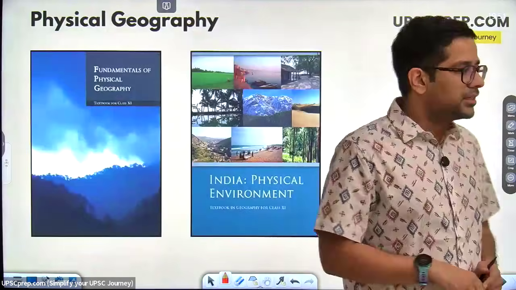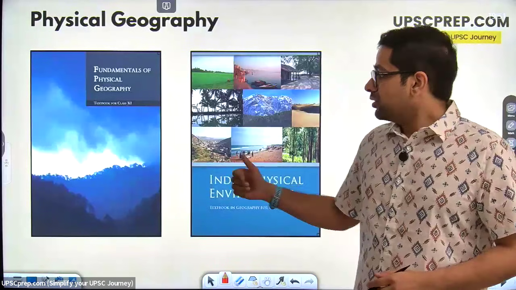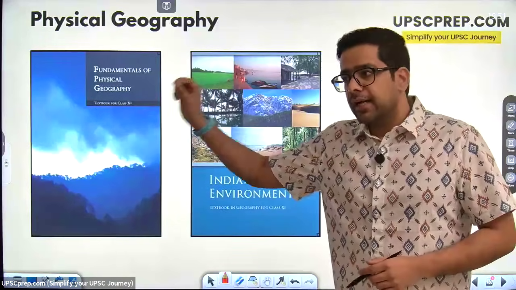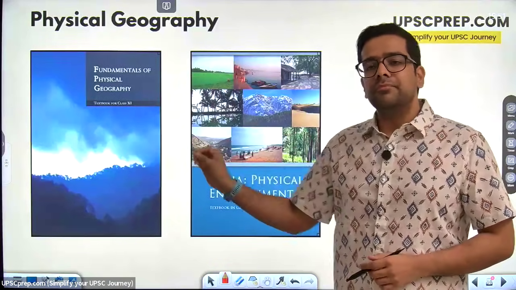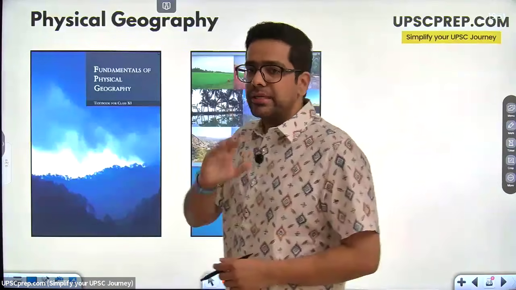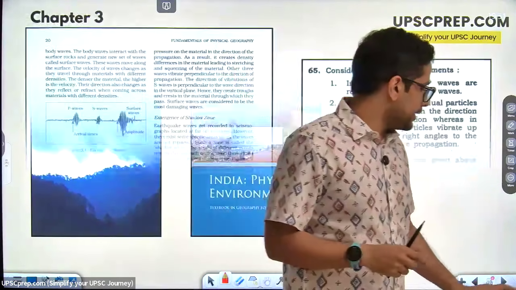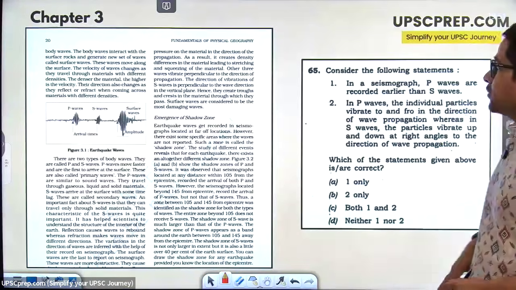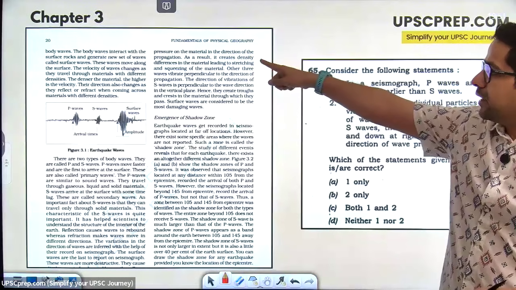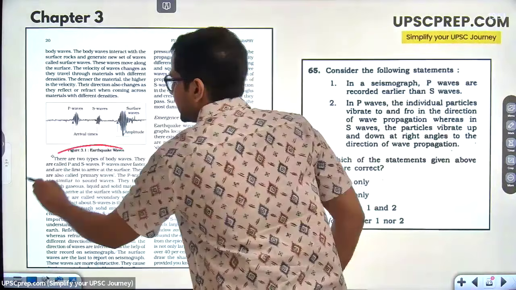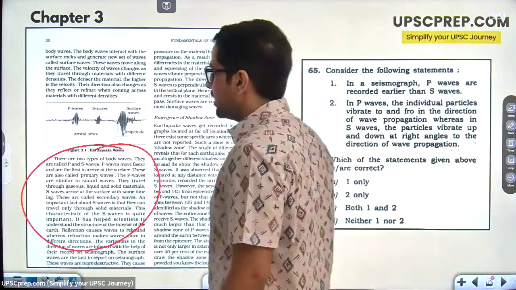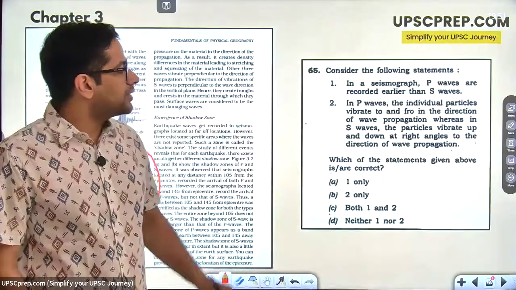Now let's look at these books. Best book, second best book. Absolutely awesome. Both of them, almost every chapter, say there is a question coming. I'll show you exactly how. Right. So this is Fundamentals of Physical Geography, page number 20. There is a section over here talking about P waves and S waves. P waves are first to arrive, S waves second to arrive.